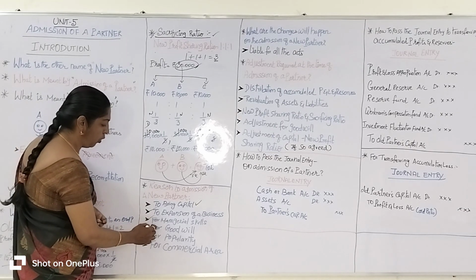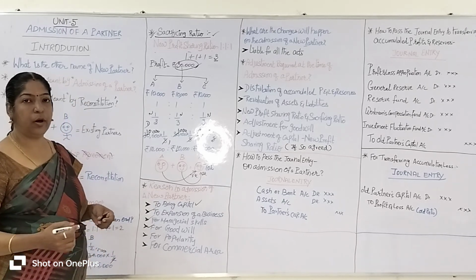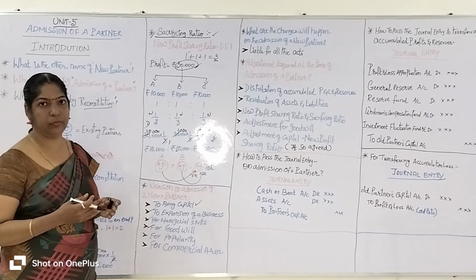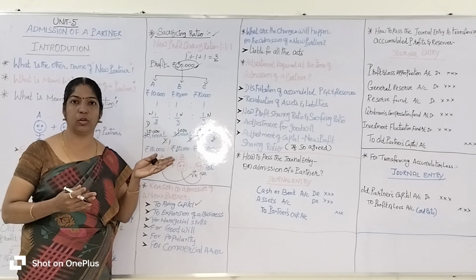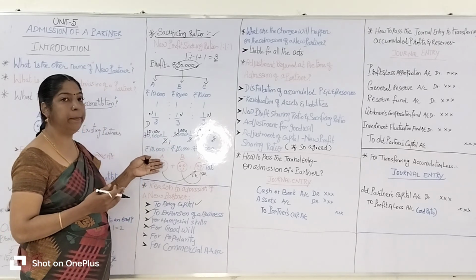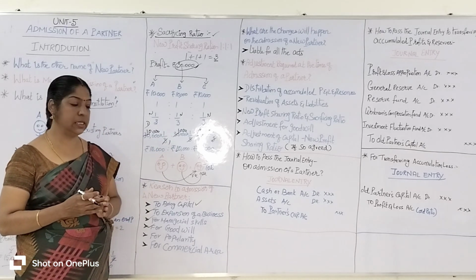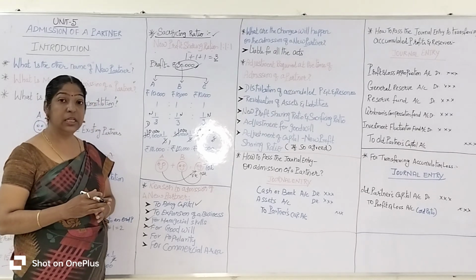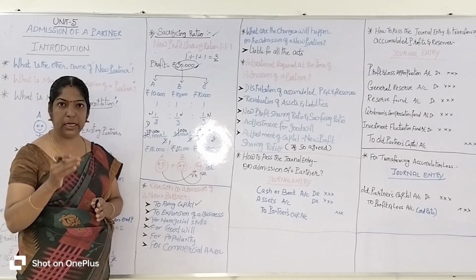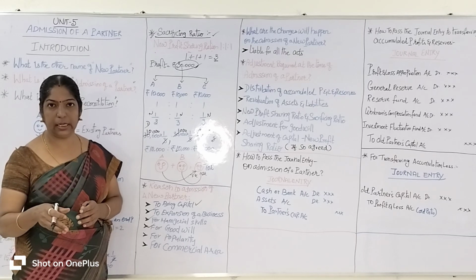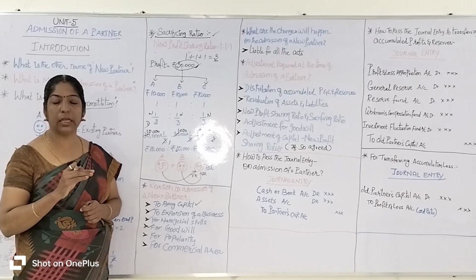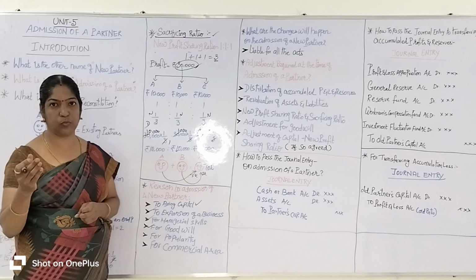Then for goodwill, listen. For the past 10 years, since 2014, the existing partners A and B have run the partnership business very successfully. From 2014 till date, it's not an easy job. It's not easy to run a business successfully.